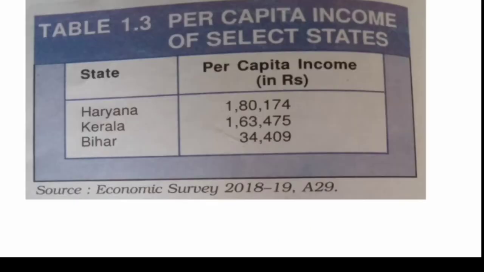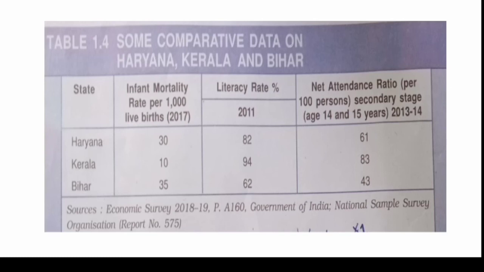Okay. Now move forward. This is the per capita income of the different states. Haryana's per capita income is 1,80,174. If we see the per capita income of Kerala, it is 1,63,475. Bihar is in third place. Okay. Here you can see different scales. That was on the basis of average income or per capita income.